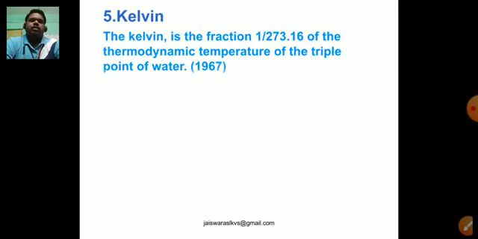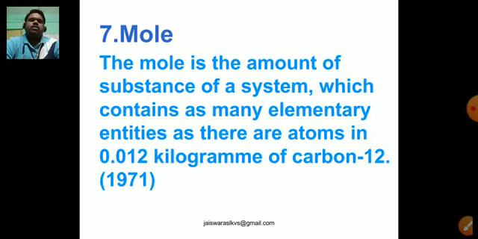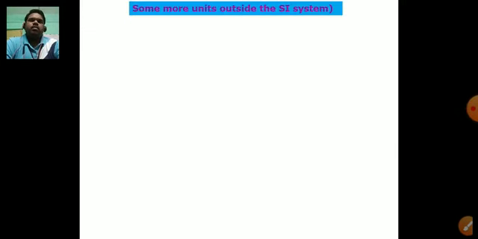Ampere is the SI unit of electric current. And then after, what do you mean by Kelvin? And then the sixth one is candela, and after that the last one will be mole, that is amount of substance. These definitions you are supposed to remember.